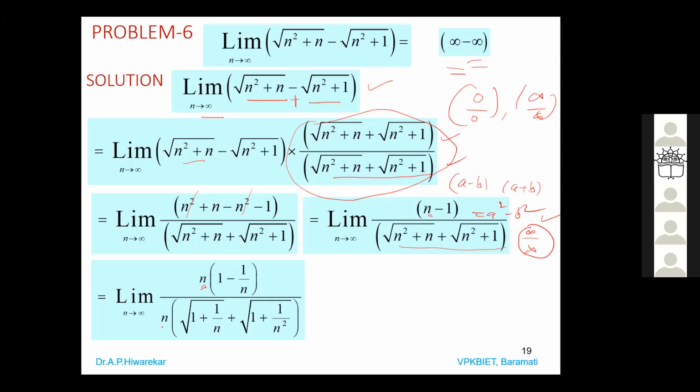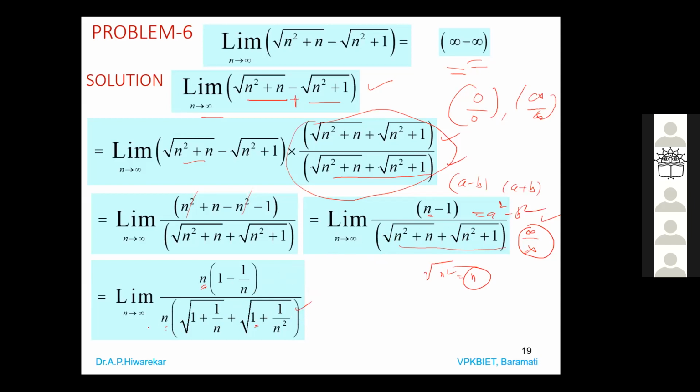So n is common. Then what do we have? n square is common actually when it is taken outside this square root sign. When it is n, because we know that square root of n square gives n. So we have taken n common, so it is 1 plus 1 by n plus this n square. When we take it outside the square root sign, that gives n. So if you simplify, it is very easily seen: 1 by, it is 1 plus 1 by n square.